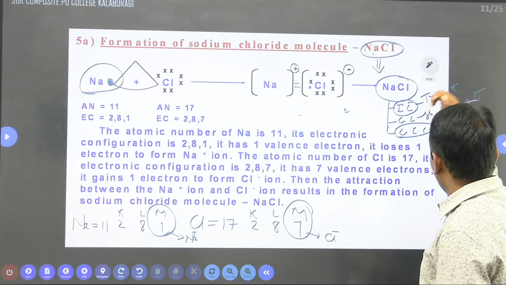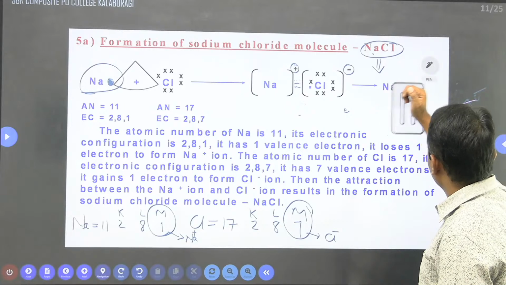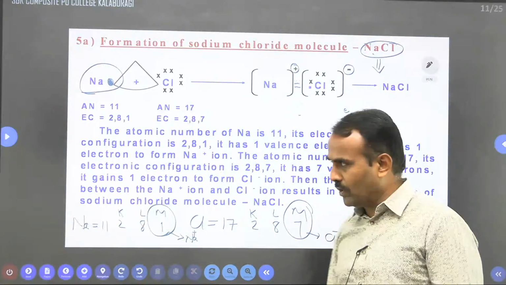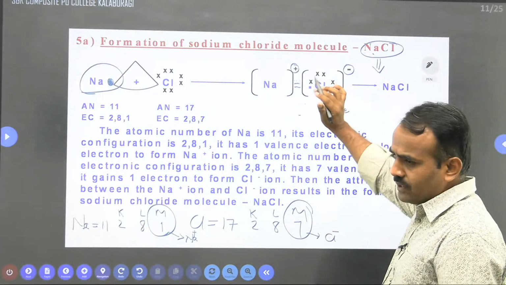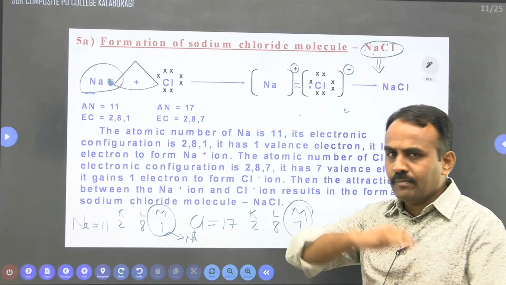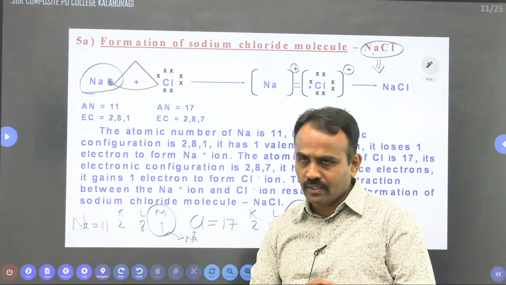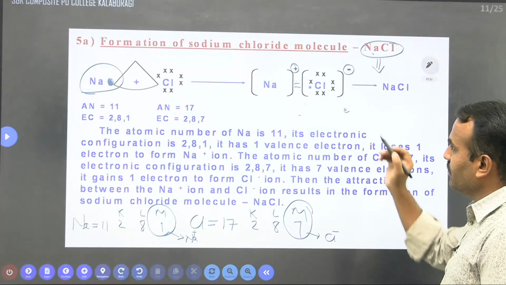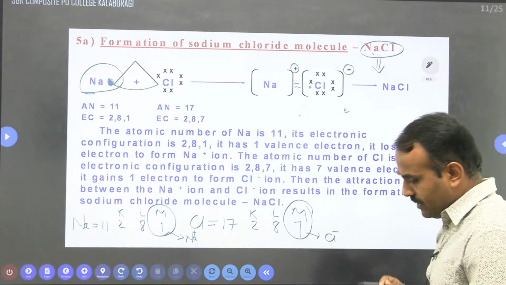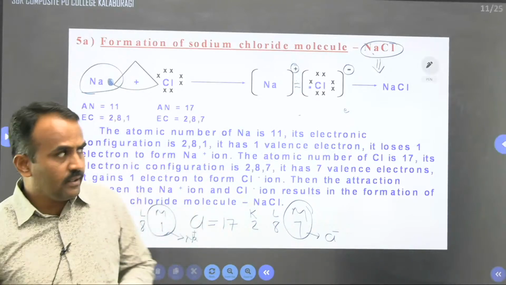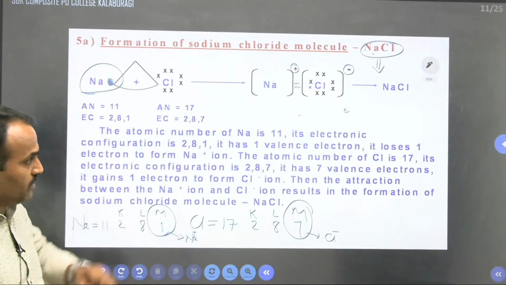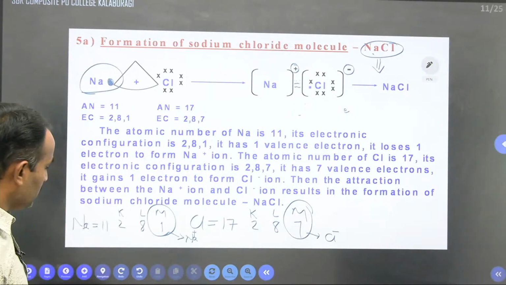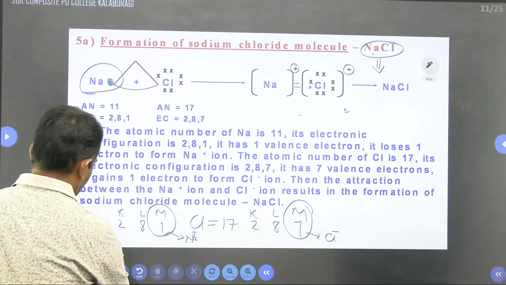Just remember the types of bond: covalent bond, ionic bond and coordinate bond. We are only focusing on the ionic bond. An ionic bond means a complete transfer of electrons takes place between a highly electropositive and a highly electronegative element. For the formation of an ionic bond there is a rule: the electronegativity difference should be more than 1.7.